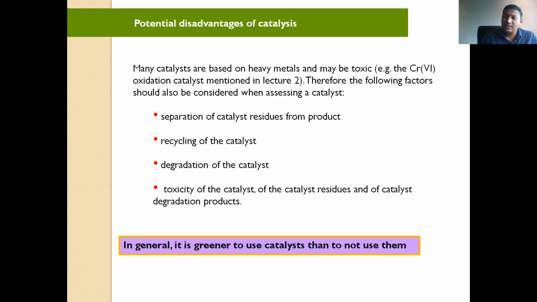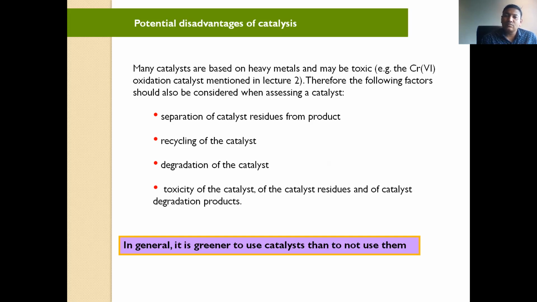Then the degradation of the catalyst, because again the stability of that catalyst, and you will find some catalyst will remain in that product as such. Then the toxicity of the catalyst. Just now we mentioned that there are some metals like chromium and mercury as well.